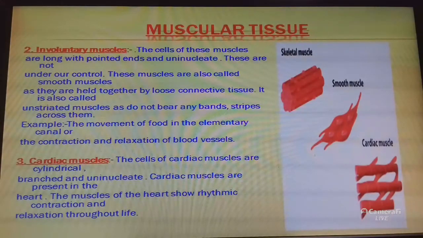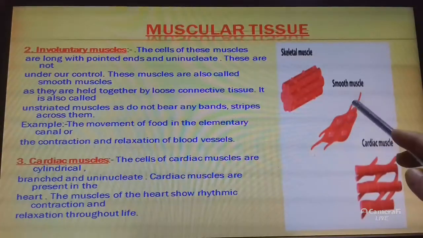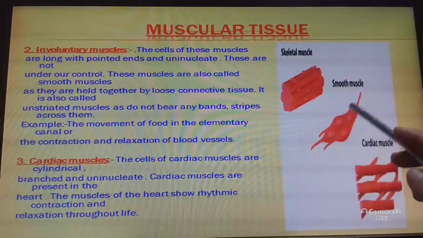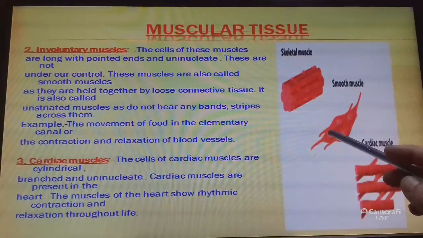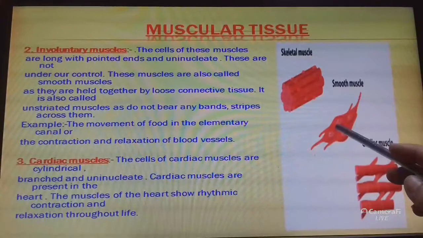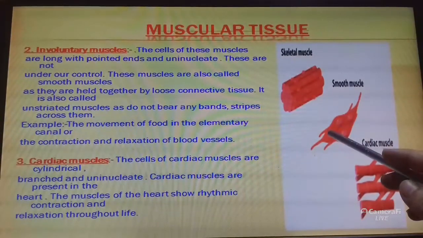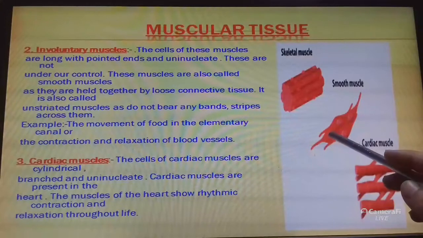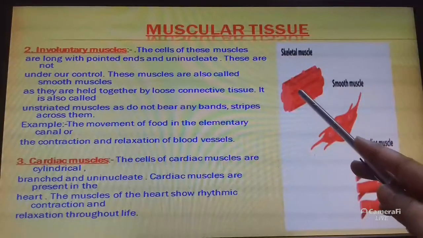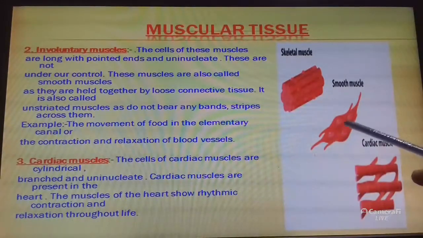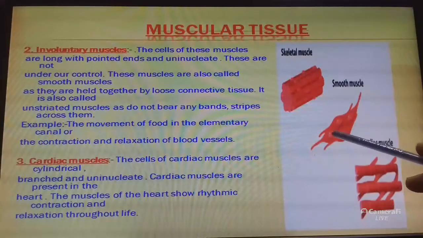These muscles are also known as smooth muscles because they are held together by loose connective tissue. They are also called unstriated muscles as these muscles do not bear any band or stripe across them. Voluntary muscles have bands or stripes inside them, but involuntary muscles do not bear any band or stripe across them.